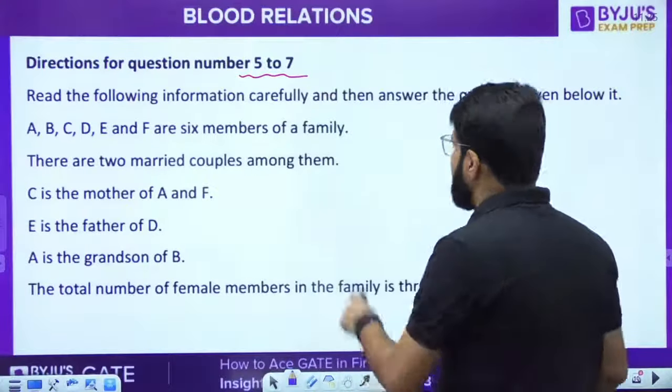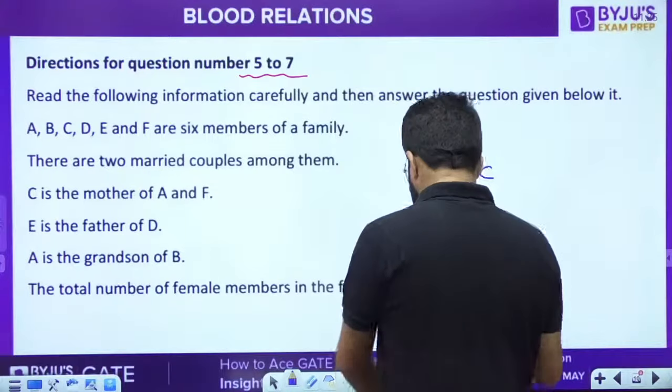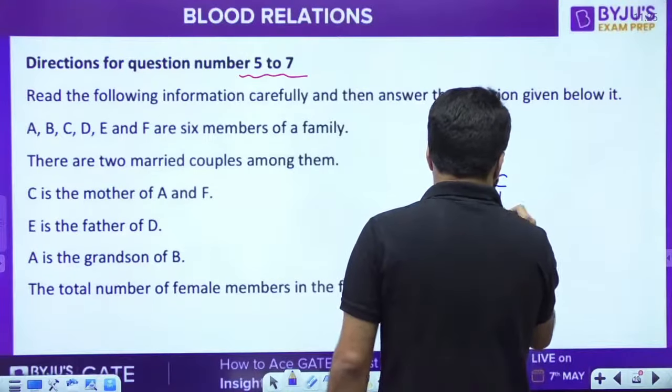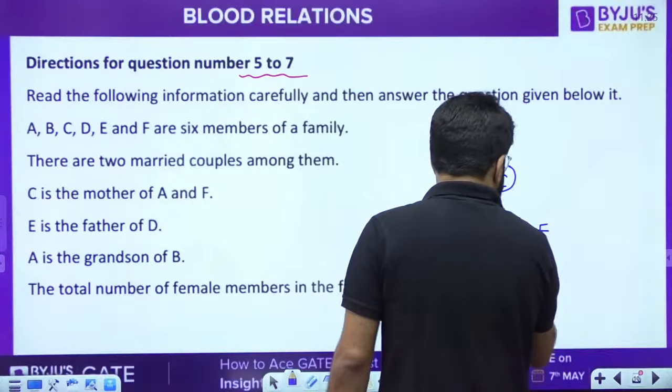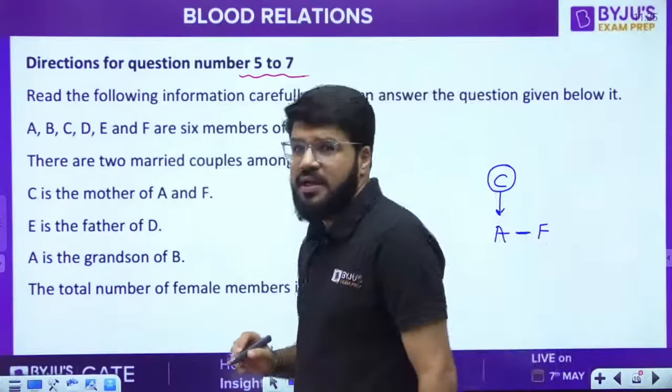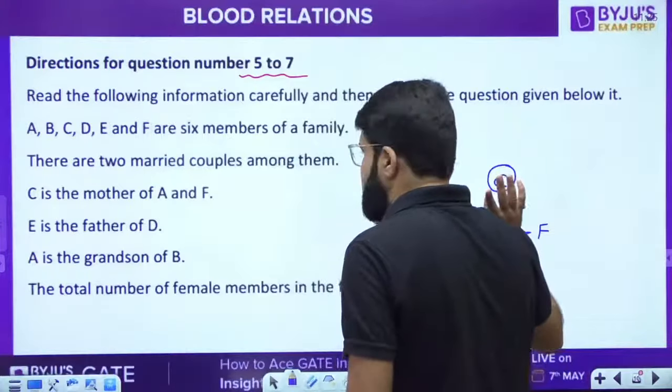C is the mother of A and F. C, being female, is the mother of both A and F, so A and F should be siblings. E is the father of D, but there is no E and D here.